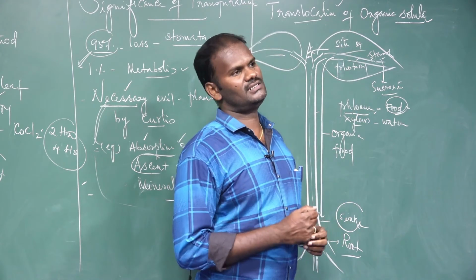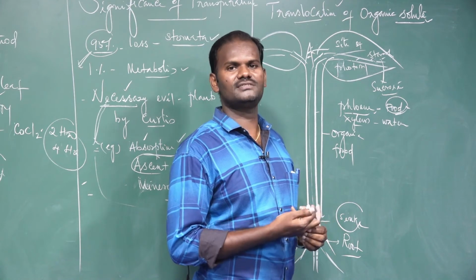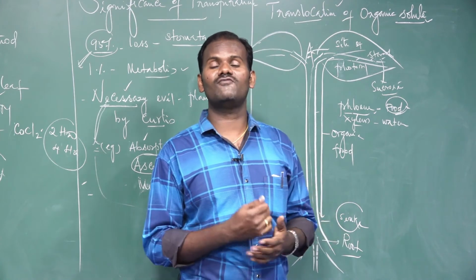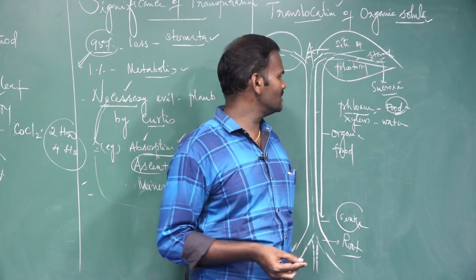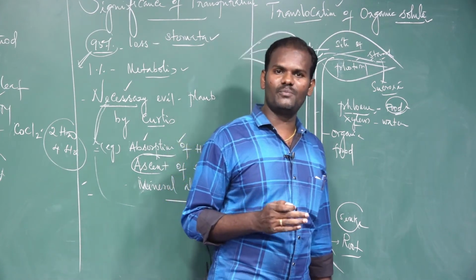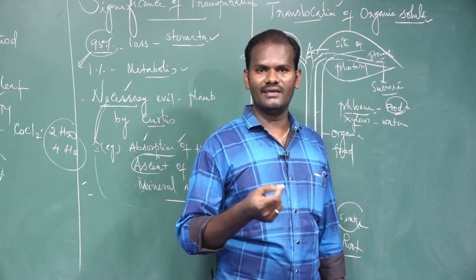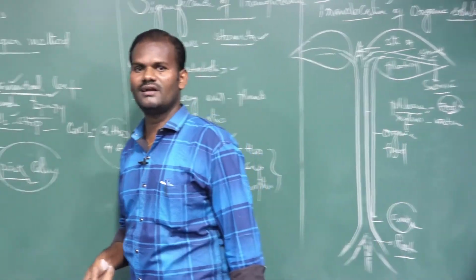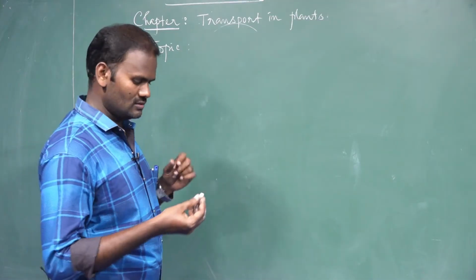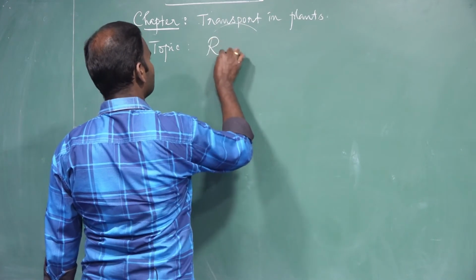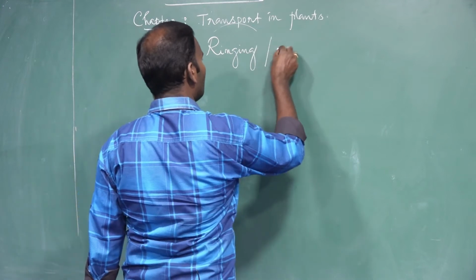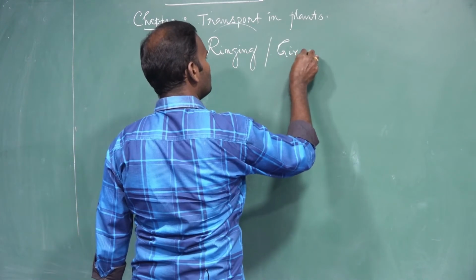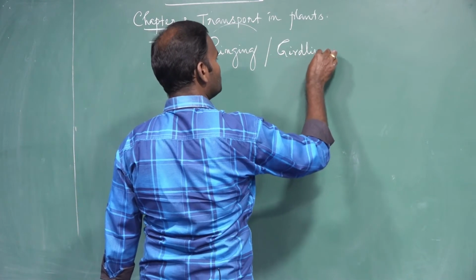Phloem is mainly involved in translocation of food material. How can this be demonstrated? By an experiment called the ringing experiment, also called the girdling experiment. Next, the ringing or girdling experiment.